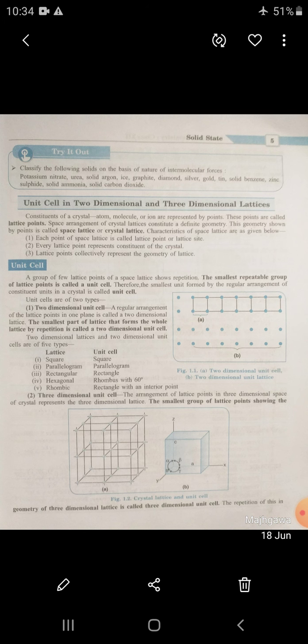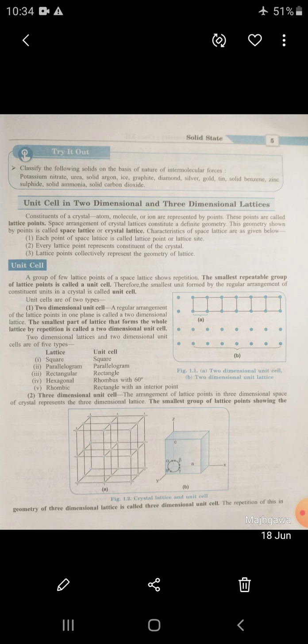So, dear student, unit cells are two types: two-dimensional unit cell and three-dimensional unit cell. The regular arrangement of lattice points in one plane is called a two-dimensional lattice. The smallest part of the lattice that forms the whole lattice by repetition is known as the two-dimensional unit cell.